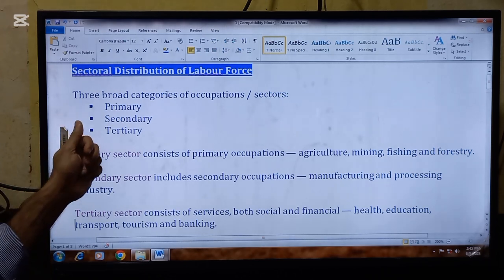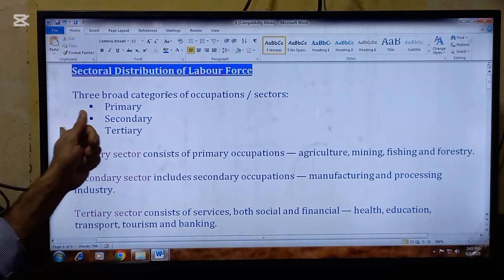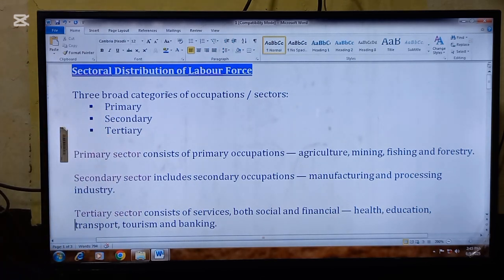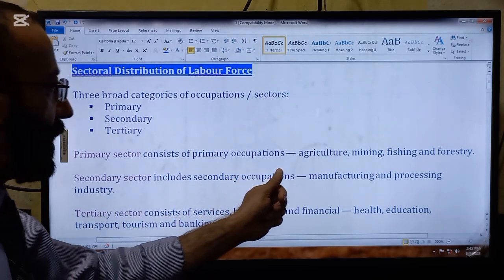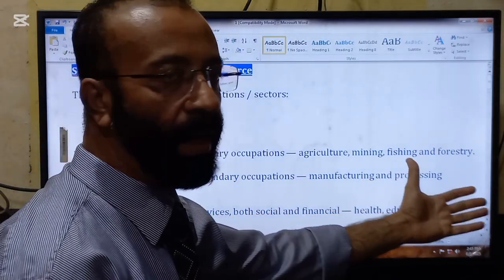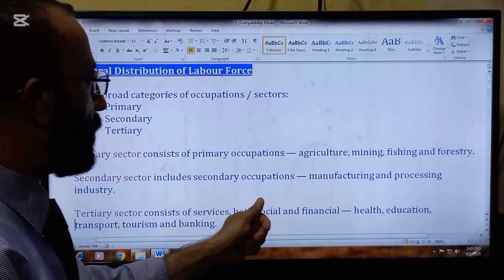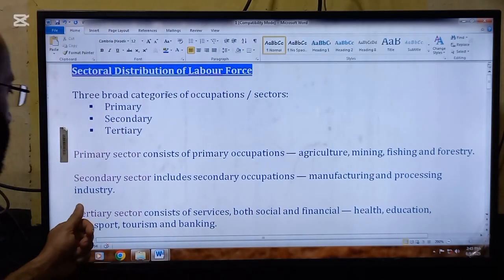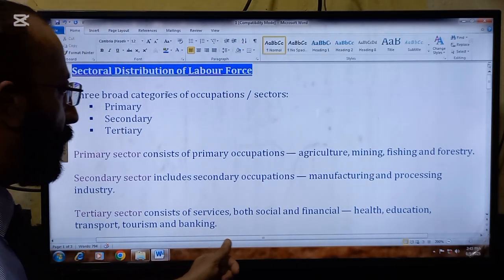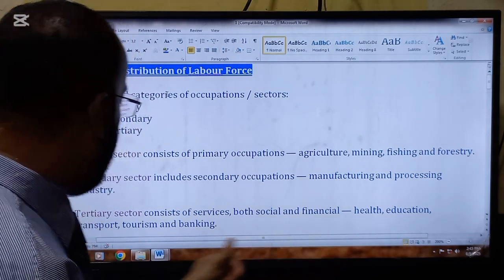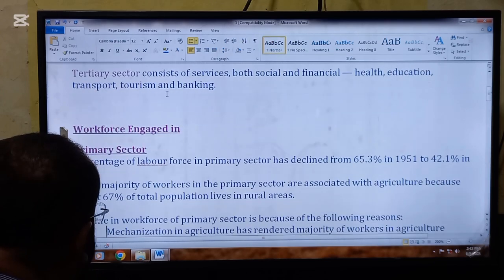These three broad categories of the occupation sectors are primary, secondary, and tertiary. Primary sector consists of primary occupations: agriculture, mining, fishing, and forestry. Secondary sector includes secondary occupations, manufacturing, and processing industry. Tertiary sector consists of services, both social and financial. Health, education, transport, tourism, and banking are some examples.